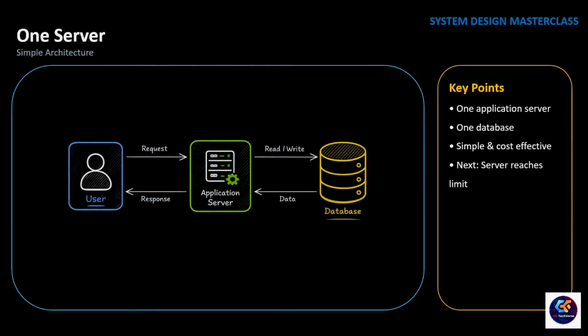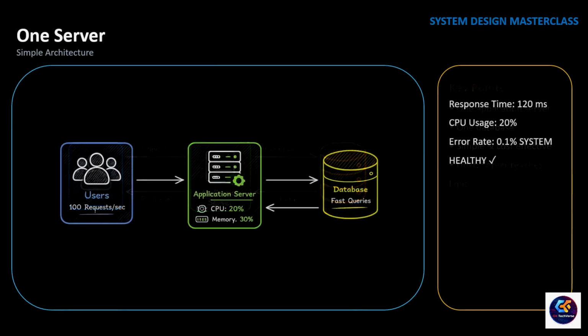This is our entire application. One application server, one database. Every request follows the same path. The user sends a request. The application processes the business logic. If it needs data, it reads or writes to the database. Then it returns the response back to the user. Simple, right? At this stage, this architecture is fast, easy to build, easy to deploy, and easy to maintain. In fact, many successful products start exactly like this.